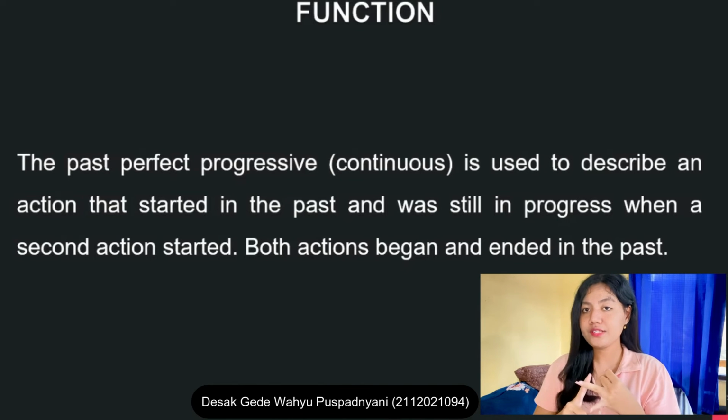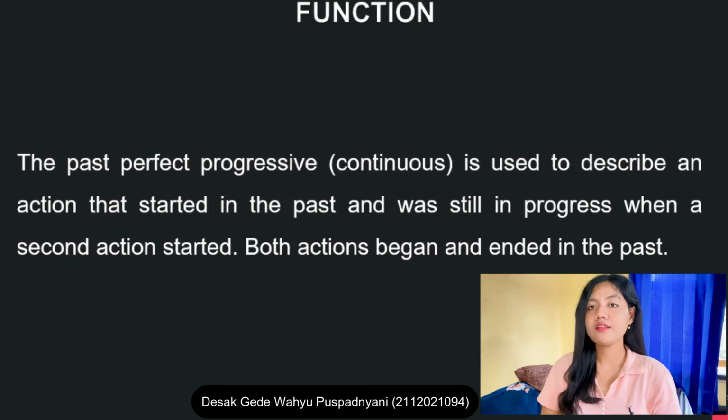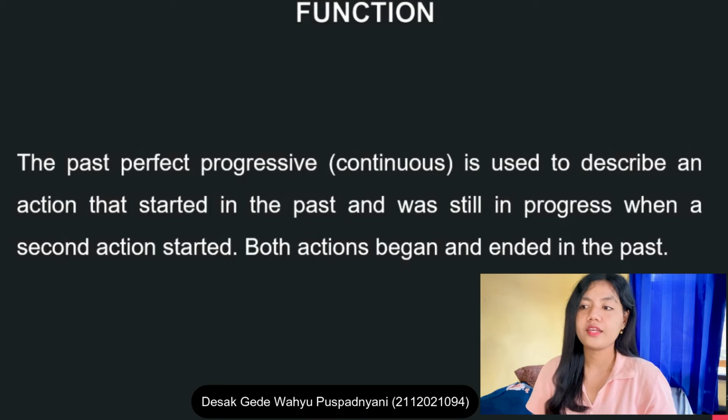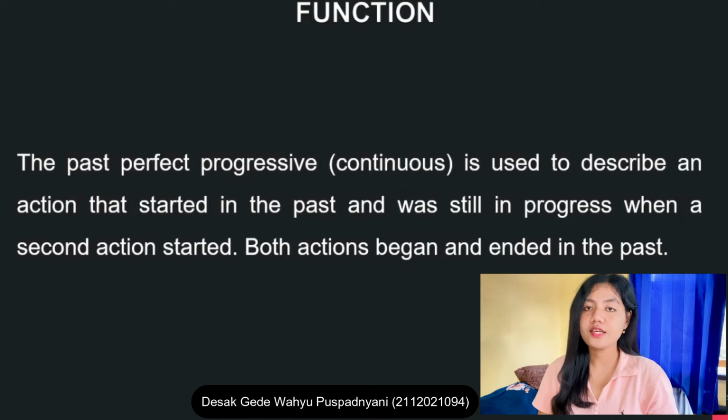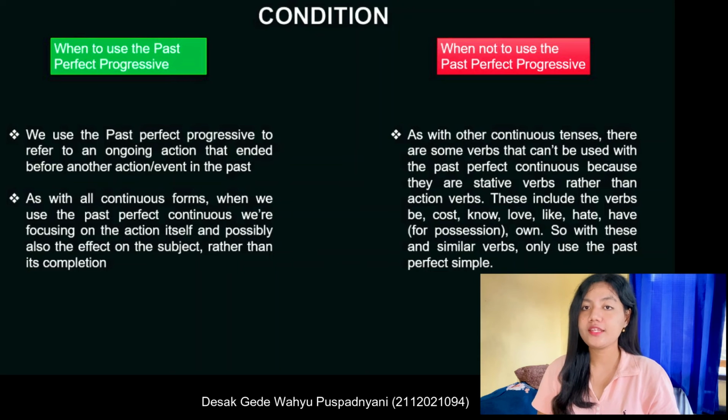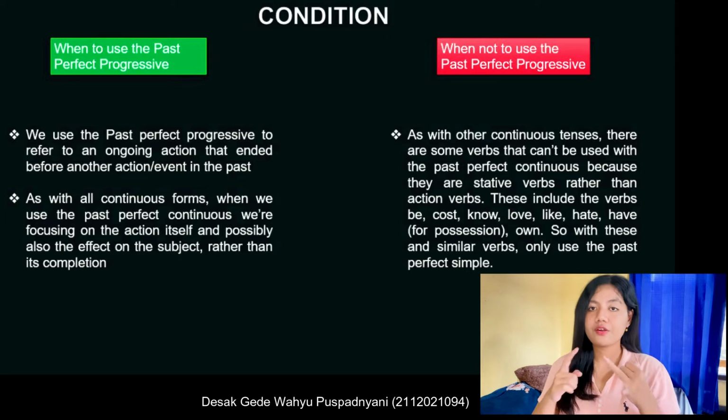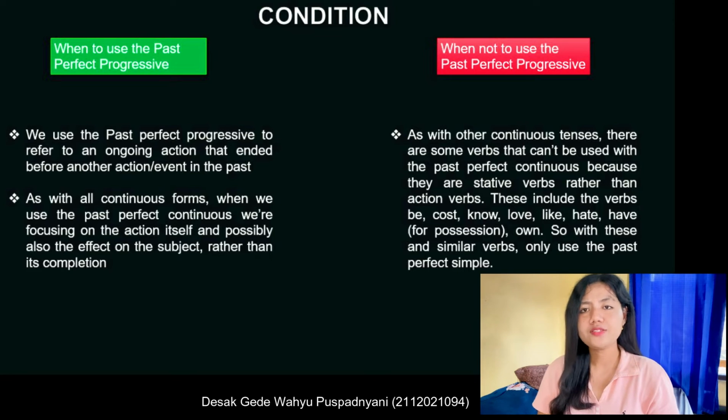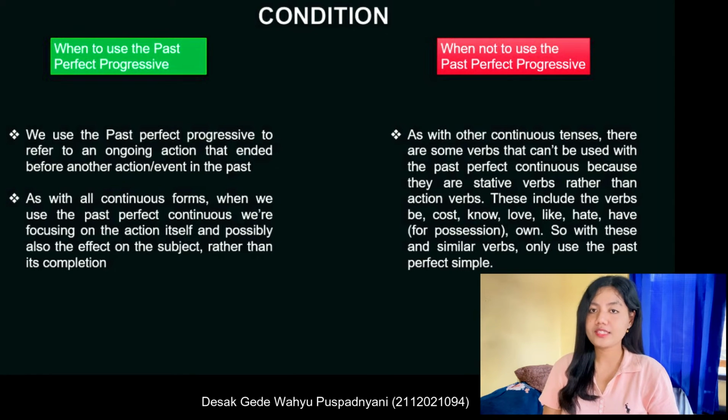Function and condition. Function. The past perfect progressive or continuous is used to describe an action that started in the past and was still in progress when a second action started. Both actions began and ended in the past. Condition. When to use the past perfect progressive?